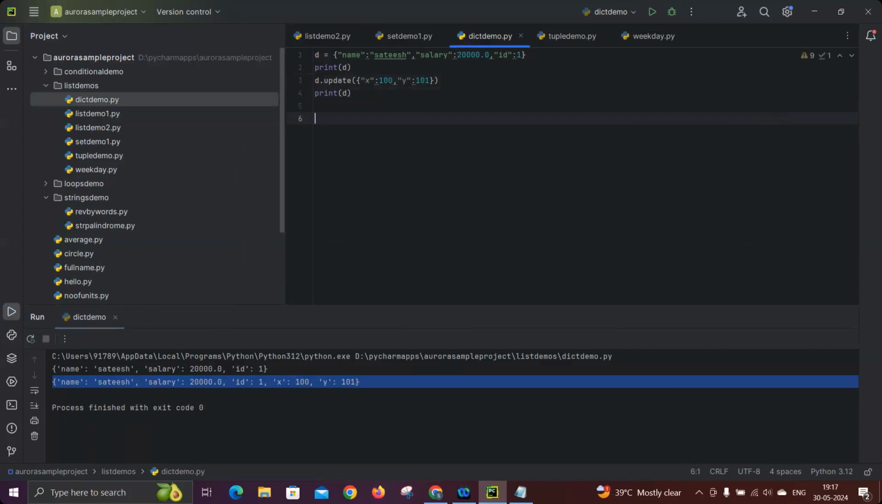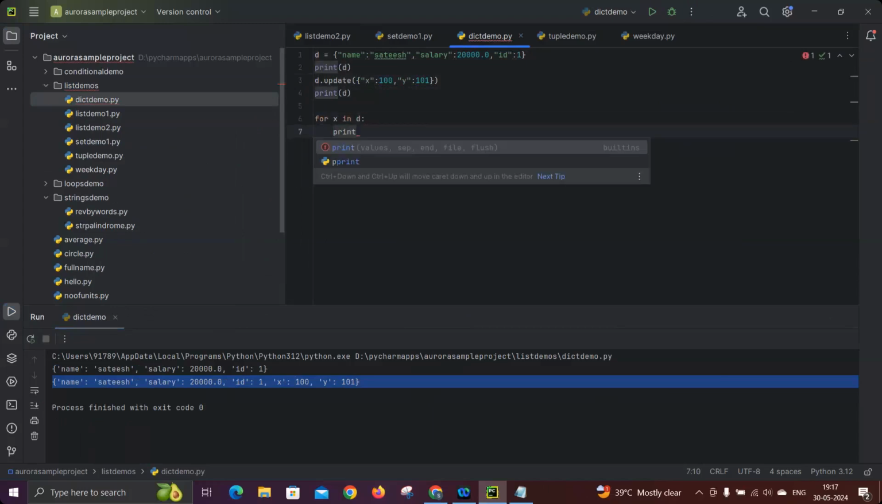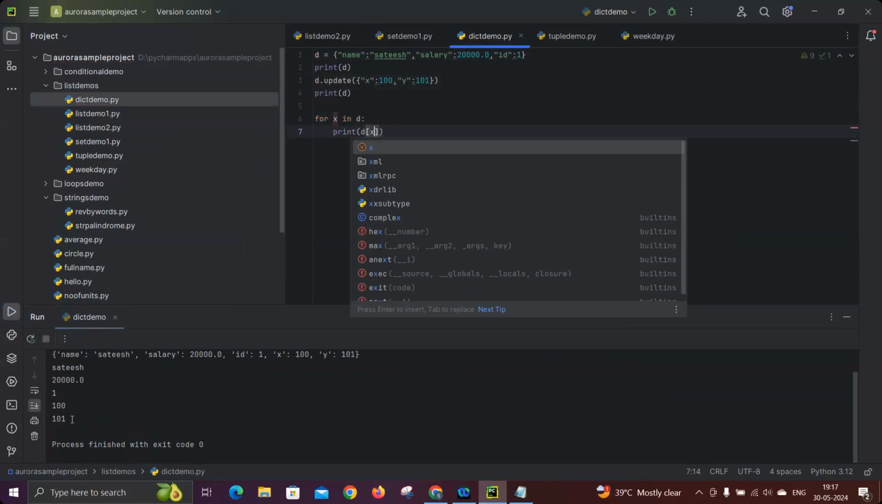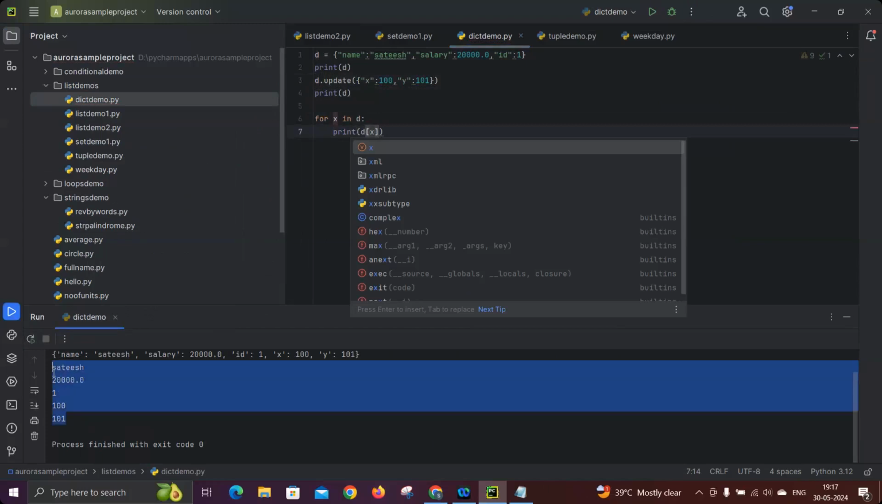And the other way, you can also use the index approach. For example, for x in d, as I mentioned, we can use the get method, right? Instead of that, you can use even d of x. So it will also give you the values which are there in the dictionary. See that the values we have in the dictionary will be printed out.